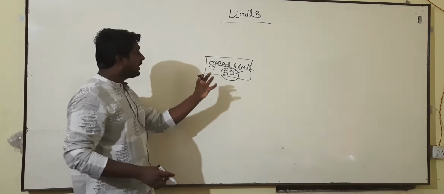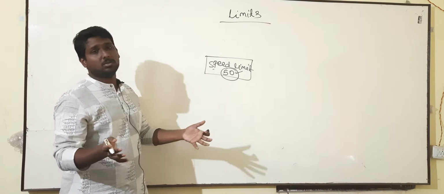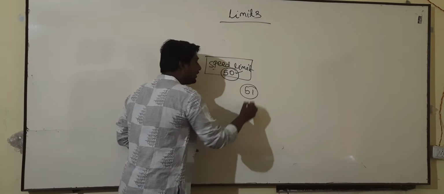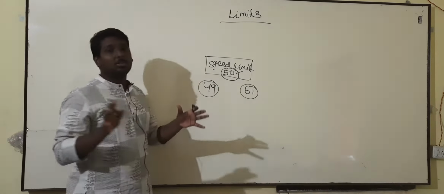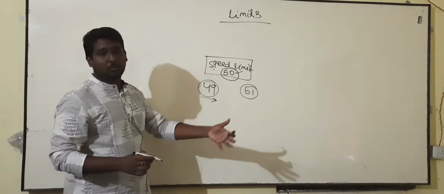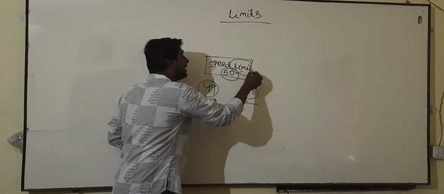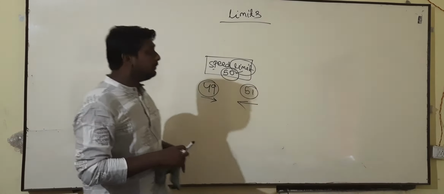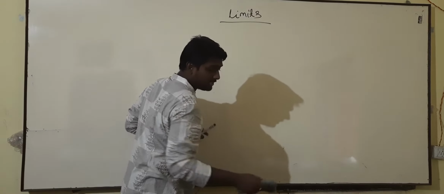Is there any particular protocol that your bike will fail after 50? No, certainly not. Your bike won't fail after 50. So if you go with 51, there is no problem with it. If you go with 49 speed, there will be no problem with it. It means if you are moving with 49 or 51, you are inside that limit. So with respect to this particular limit, we can define the mathematical limit as this one.